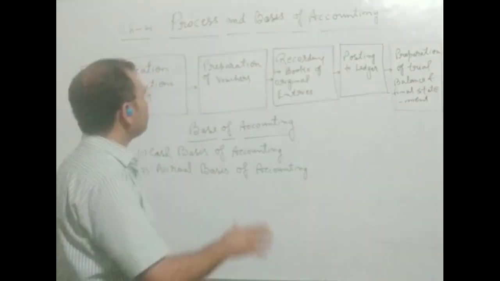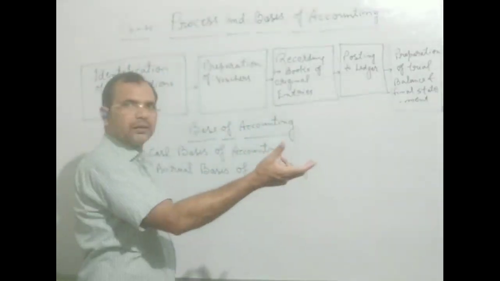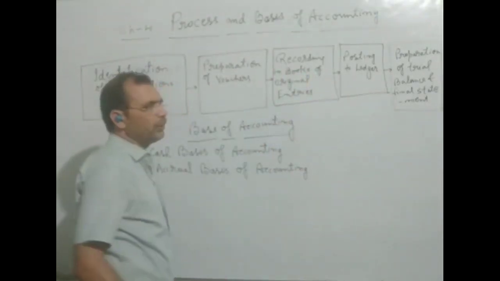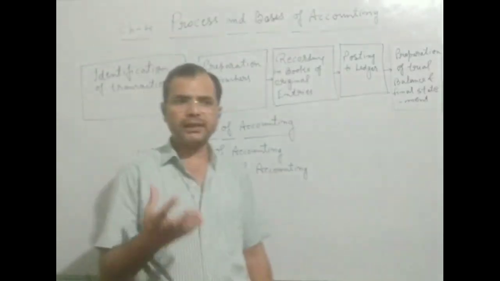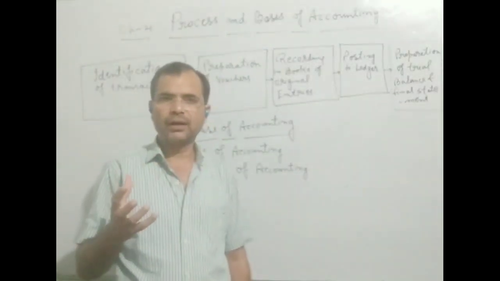And after preparing the voucher, we record in the books of original entry. What is the book of original entry? It's called journal.